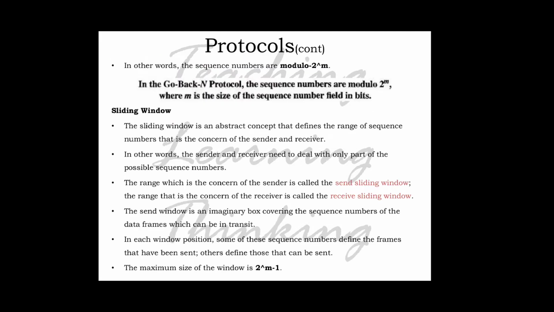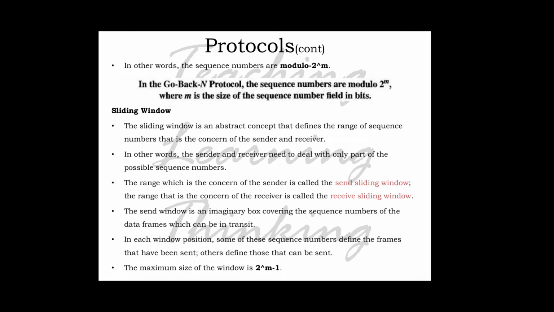So in other words, the sequence numbers are modulo 2 raised to m. In the piggybacking protocol, the sequence numbers are modulo 2 raised to m, where m is the size of the sequence number field in bits. And sliding window is another new mechanism that we use in the piggybacking protocol.